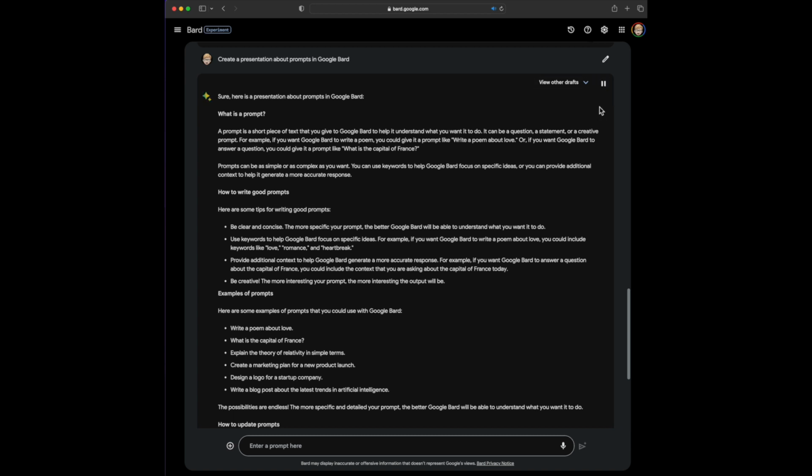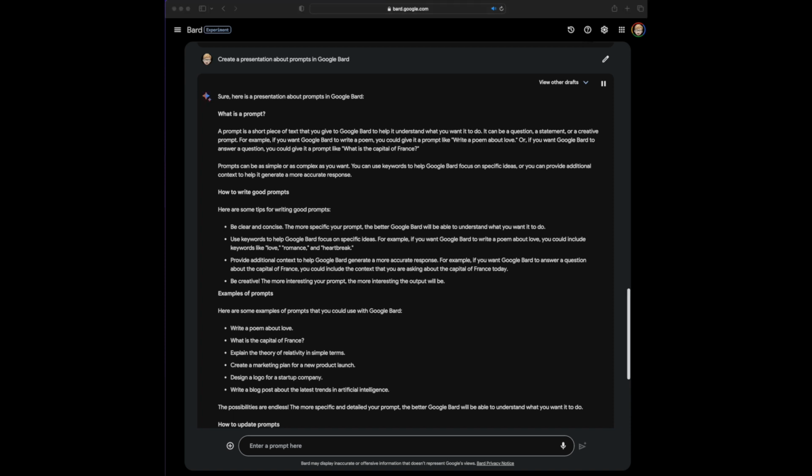Sure, here is a presentation about prompts in Google Bard. What is a prompt? A prompt is a short piece of text that you give to Google Bard to help it understand what you want it to do. It can be a question, a statement, or a creative prompt. For example, if you want Google Bard to write a poem, you could give it a prompt like, write a poem about love. Or, if you want Google Bard to answer a question, you could give it a prompt like, what is the capital of France?